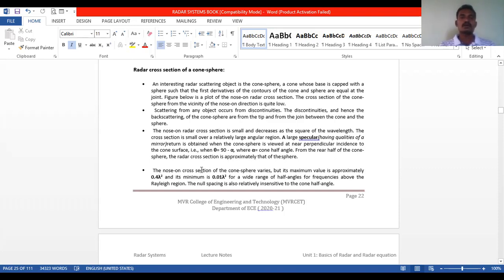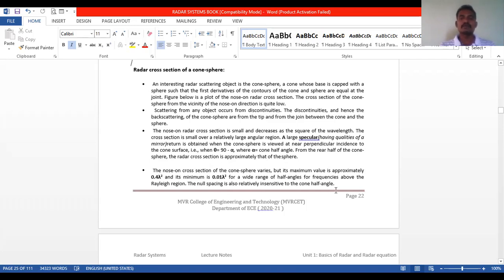The nose-on cross section of the cone sphere varies, but its maximum value is approximately 0.4 lambda square and its minimum is 0.01 lambda square for a wide range of half angles for frequencies above the Rayleigh region. The null spacing is also relatively insensitive to the cone half angle.